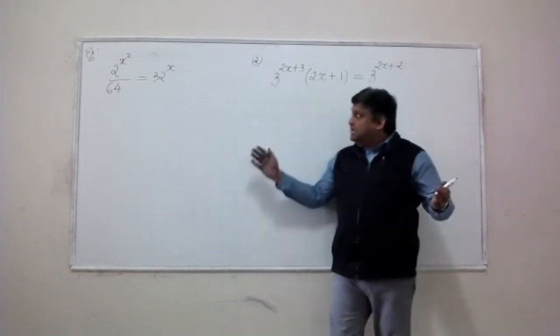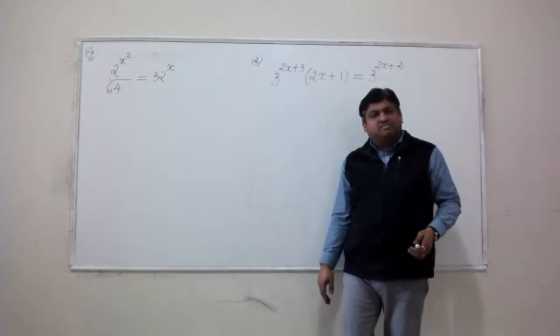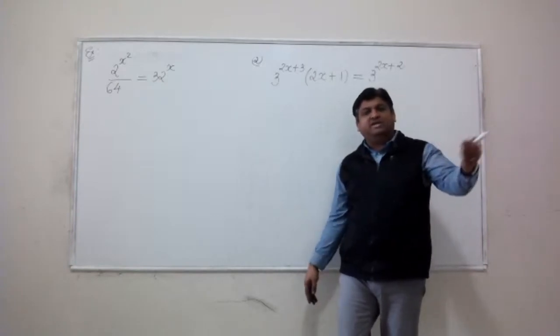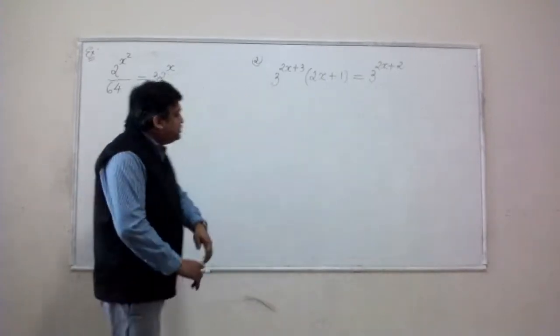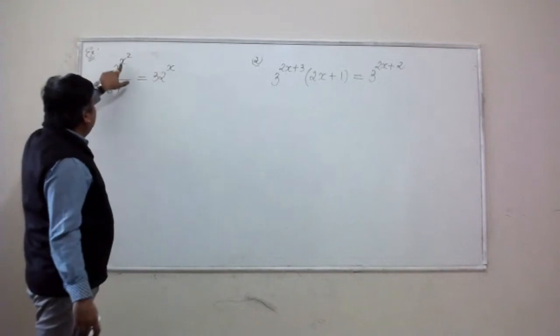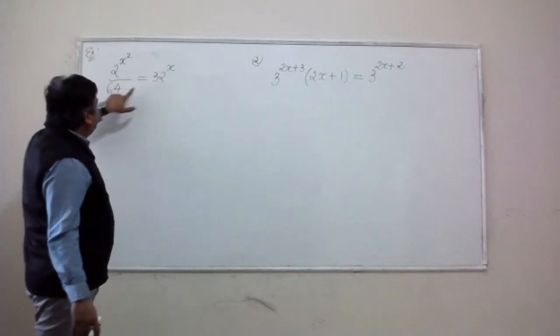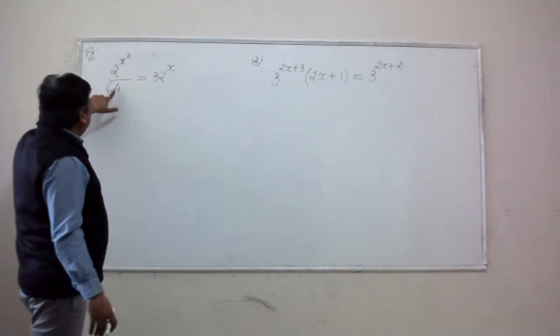Once you do that, you will have to equate the powers on both sides. And that will give you either a linear or a quadratic equation that you can solve. So my first goal is this. I notice that x is in the power, so my goal is to write down both sides in the form of exponents sharing the same base.